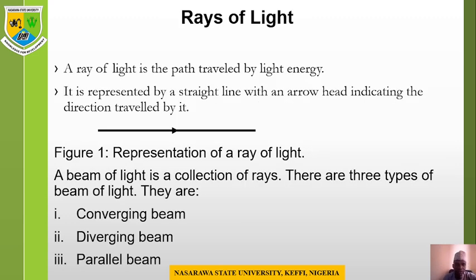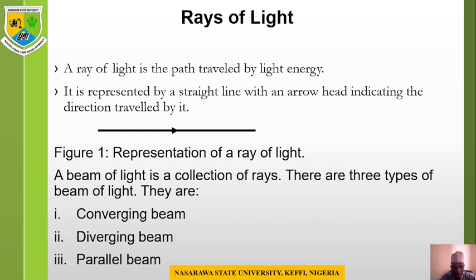So rays of light. What is a ray? A ray of light is a path traveled by light energy. It is expressed by a straight line with an arrowhead indicating the direction of travel. You can see figure 1 represents a ray of light. So a beam of light is a collection of rays. When you have two or more rays of light, then we refer to that as a beam of light.